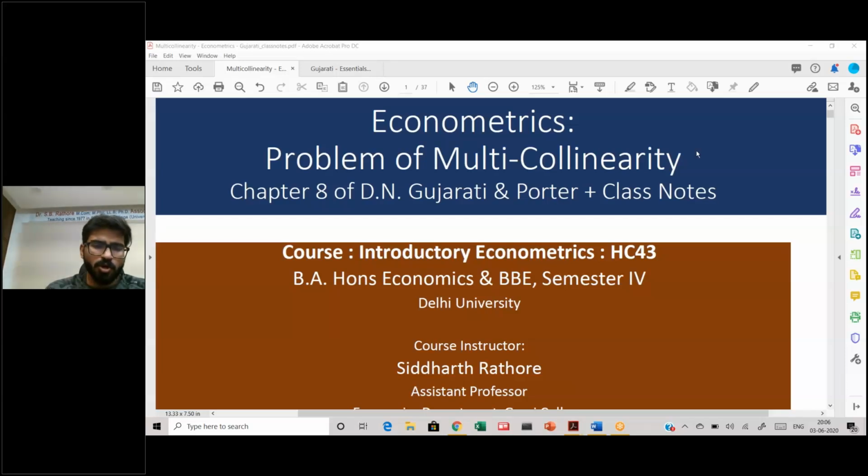So your dependent variable will be mileage per kilometer. Your independent variables, say you have engine size, weight of the car, length of the car, and so on. So you have 3-4 variables. Suppose we take only two variables, one is the weight of the car and the other is the engine size. Both the engine size and the weight of the car will be correlated.